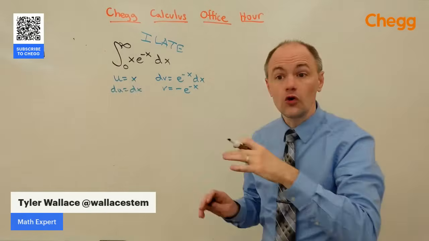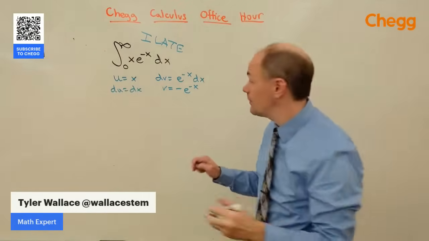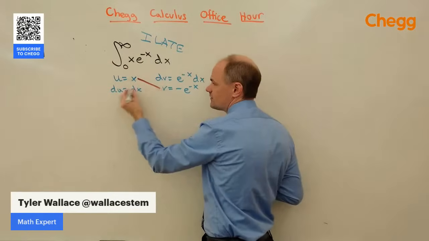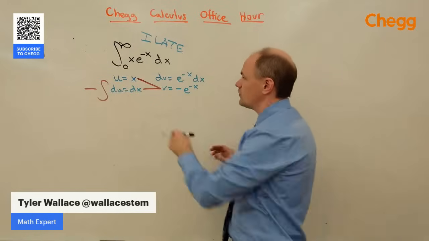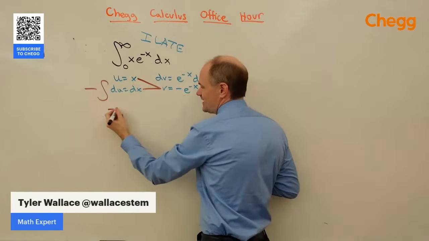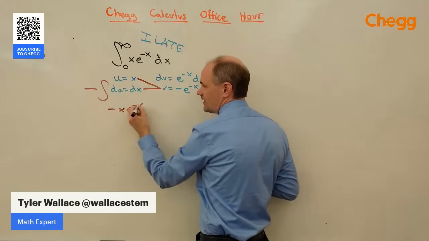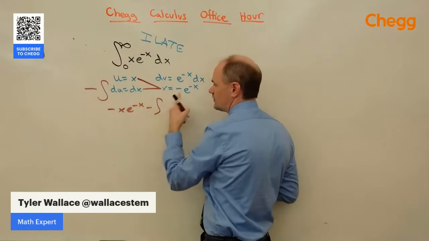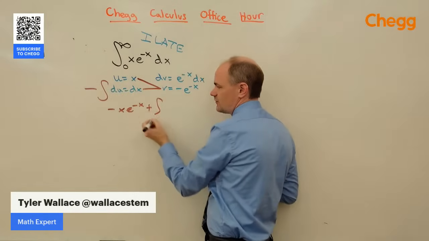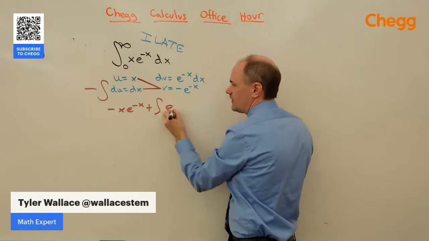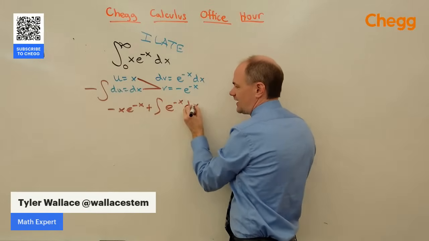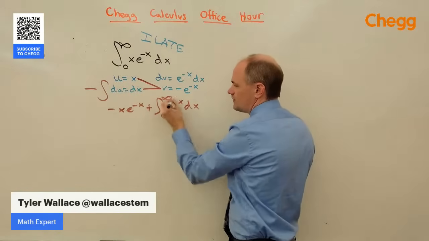You often hear it called ultraviolet voodoo. That helps you remember it. Ultraviolet: u times v, and then we're going to subtract the integral of v du. So u times v is negative x e to the negative x minus the integral of, there's another negative, which makes it a positive. Negative, negative makes a positive. E to the negative x dx, going from 0 to infinity still.